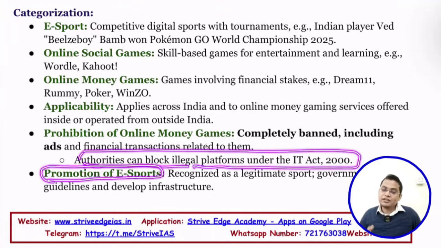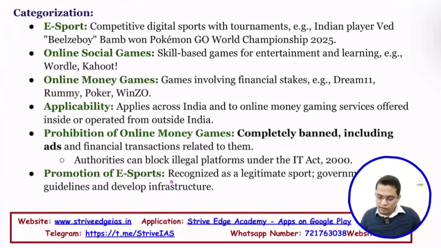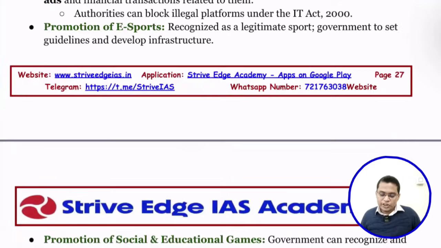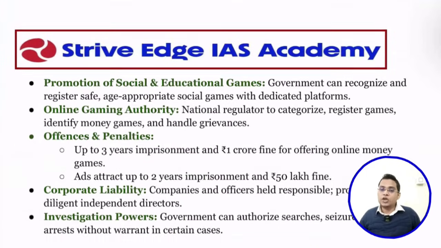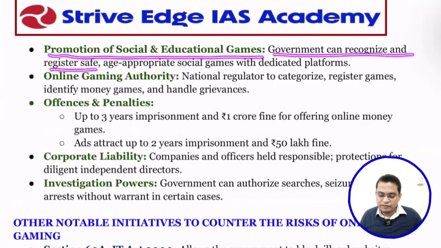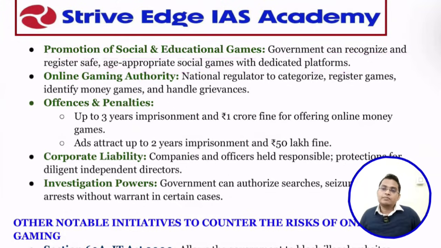This act promotes esports, recognizing it as a legitimate sport. The government sets guidelines and develops infrastructure for the promotion of esports, because esports has a lot of potential for economic growth. Okay, promotion of social and educational games: the government can recognize and register safe, age-appropriate social games with educational platforms. It can help our kids understand a lot of concepts through gaming also.